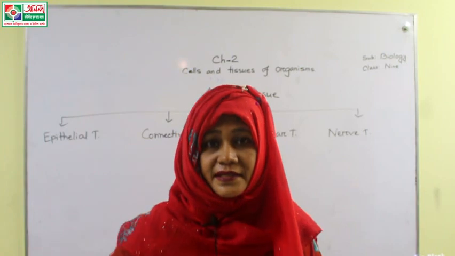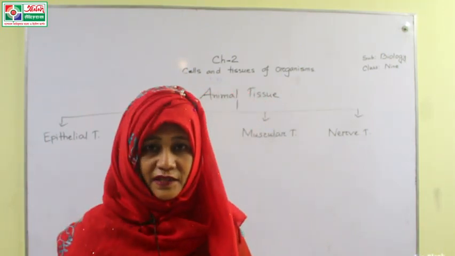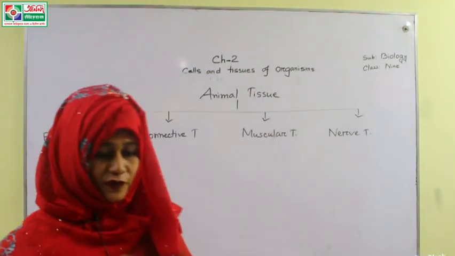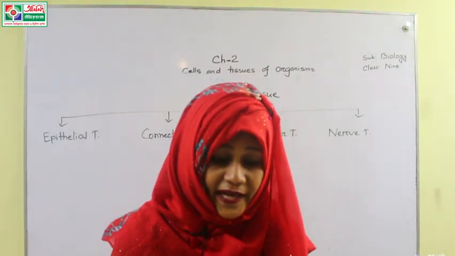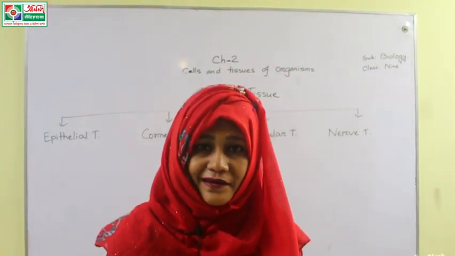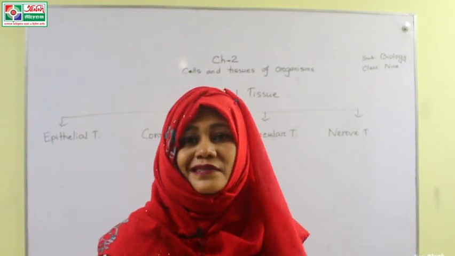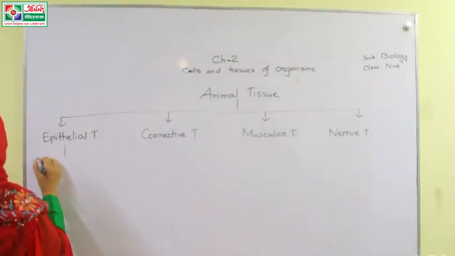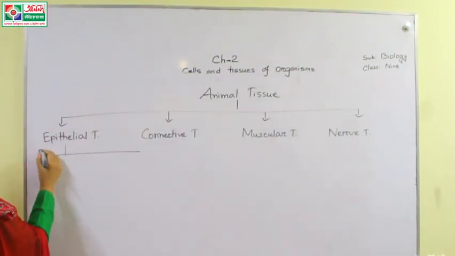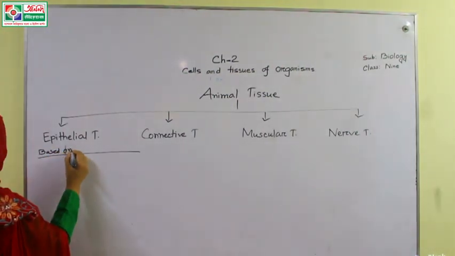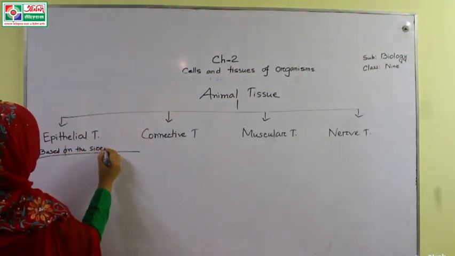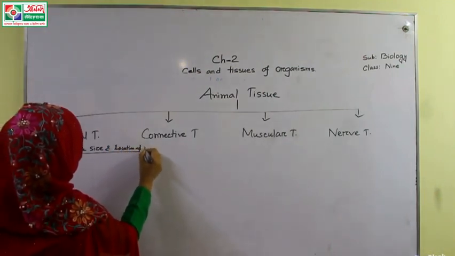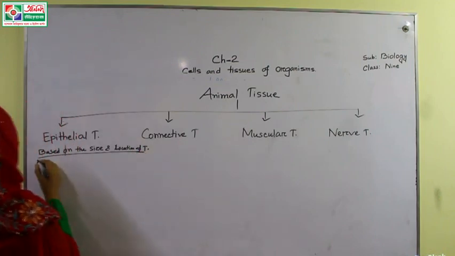Depending on the size, location, and number of layers, we can divide the epithelial tissues into different categories. First of all, depending on the size and location, that means shape, and location means where it is located. We can divide epithelial tissue, based on the size and location of the tissue, into these categories.